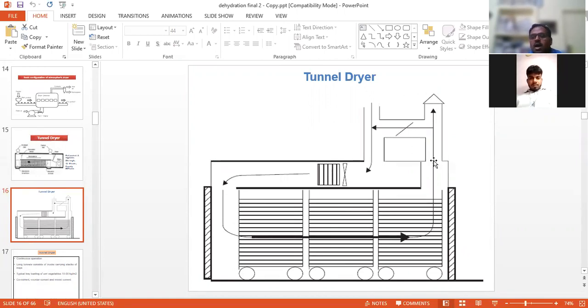This is the heater, and the air is passed over it, and the moist air with particulates goes from this side, and simply we collect the product.